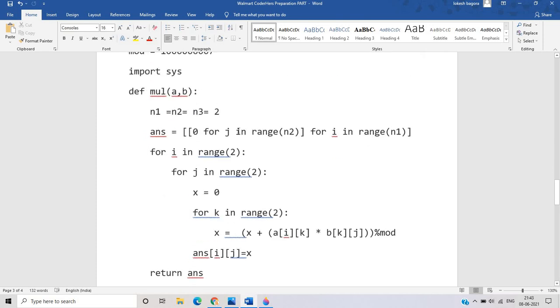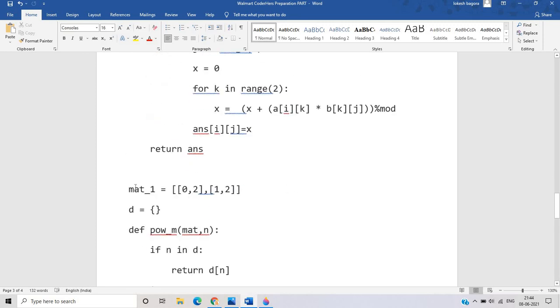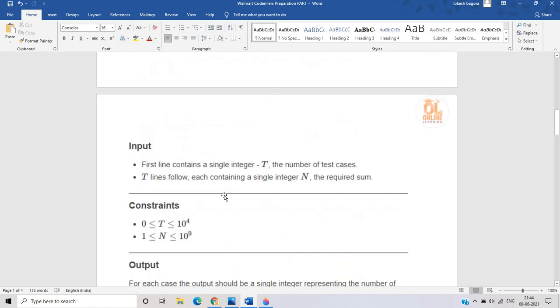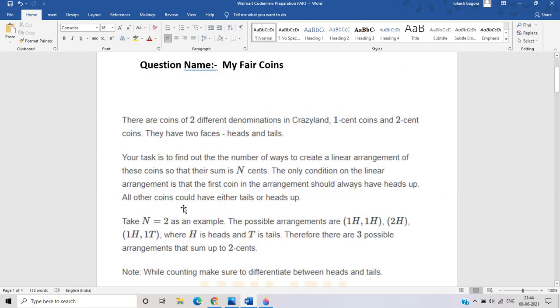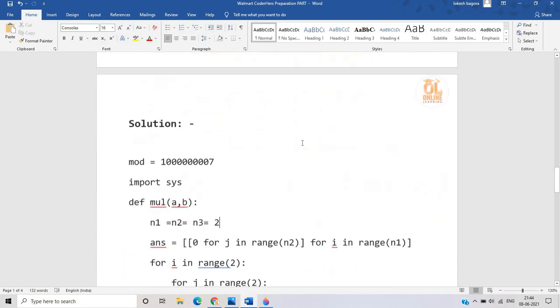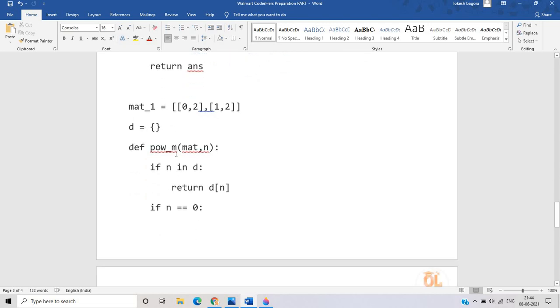This will perform some operation with the modulus, and check the condition that is present, and return the answer value. And there is a matrix, 0 2 and 1 2. This type of value we take because we also put the value the same, because we have to find for 1 cent coin and 2 cent coin, and there are two different types of denomination here, so we just take that. Then there is a define power matrix, and another function.